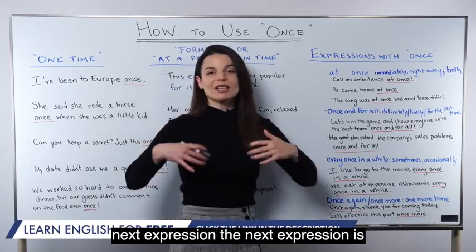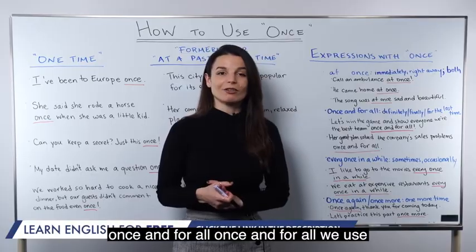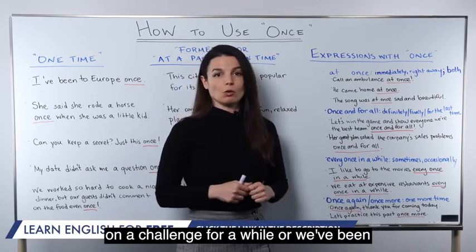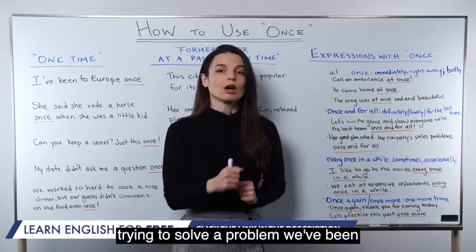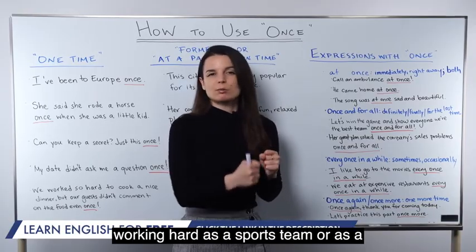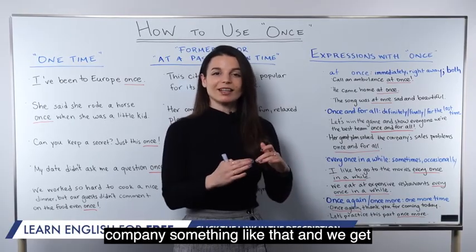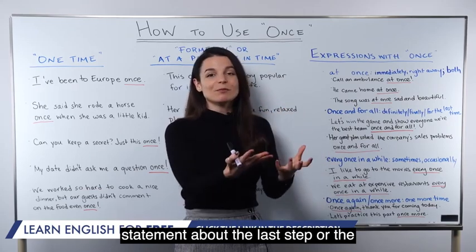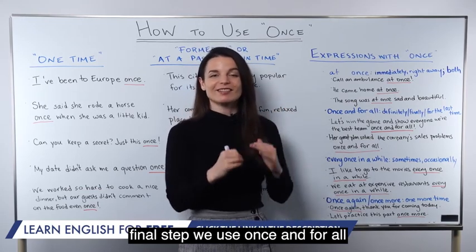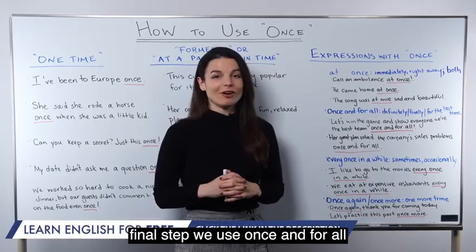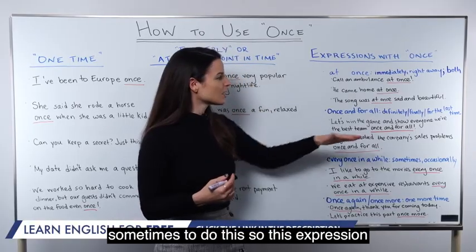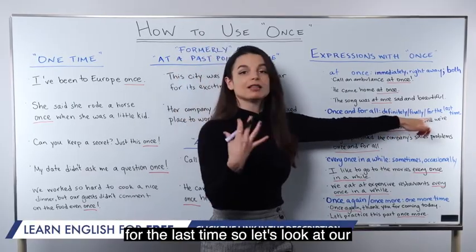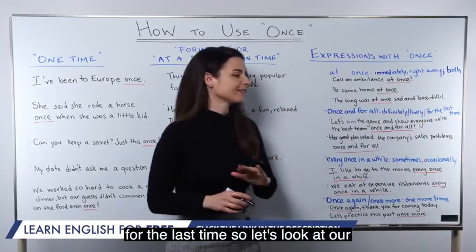The next expression is once and for all. Once and for all. We use this typically after we've been working on a challenge for a while, or we've been trying to solve a problem, we've been working hard as a sports team or as a company, something like that, and we get to the last step. We want to make a statement about the last step or the final step. We use once and for all sometimes to do this. So this expression is like saying definitely or finally or for the last time. So let's look at our examples.